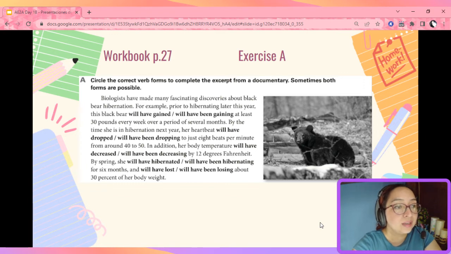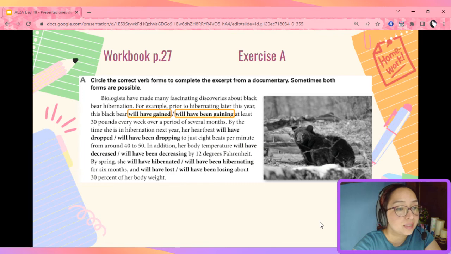Exercise A. Here you need to circle the correct form of the verbs to complete this excerpt from a documentary. Sometimes the two options are possible. Let's see. Biologists have made many fascinating discoveries about black bear hibernation. For example, prior to hibernating later this year, this black bear will have gained or will have been gaining at least 30 pounds every week over a period of several months. Well, in this case, the two options are okay.